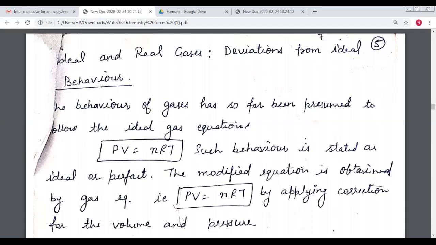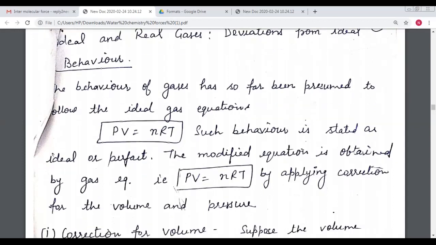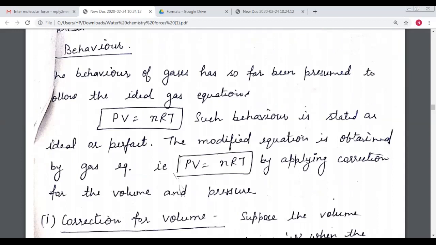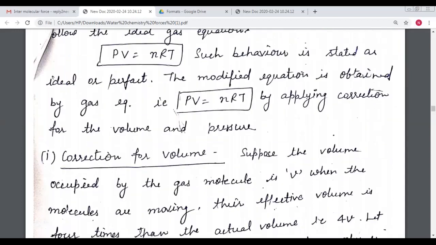For the ideal gas, the equation is called the ideal gas equation, PV = nRT. Here P is the pressure, V is the volume, n stands for the number of moles, R for the gas constant, and T for the temperature. Such behavior is stated as ideal or perfect. The modified equation is obtained from the gas equation PV = nRT by applying a correction for the volume and the pressure.